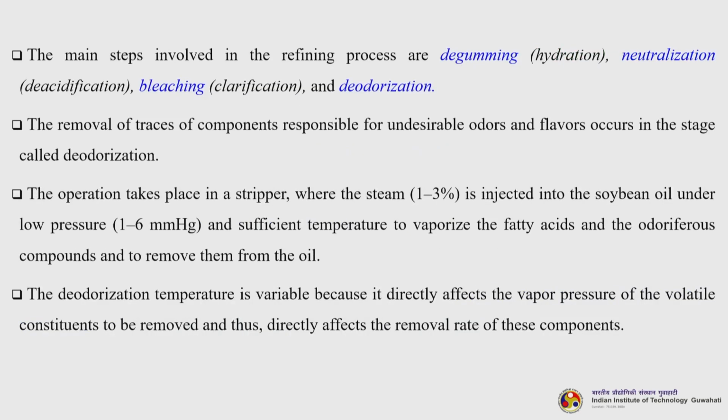The main steps involved in the refining process are degumming, which is actually hydration, then neutralization, which is a deacidification step, bleaching, which is a clarification process, and then deodorization. The removal of traces of components responsible for undesirable odors and flavors occurs in the stage called deodorization. The operation takes place in a stripper, where steam, usually 1 to 3%, is injected into the soybean oil under low pressure, almost 1 to 6 mmHg, and sufficient temperature to vaporize the fatty acids and the odoriferous compounds and to remove them from the oil.